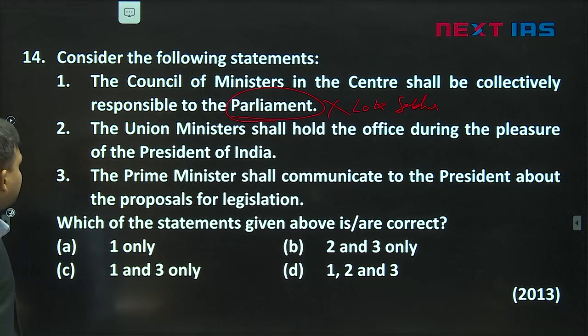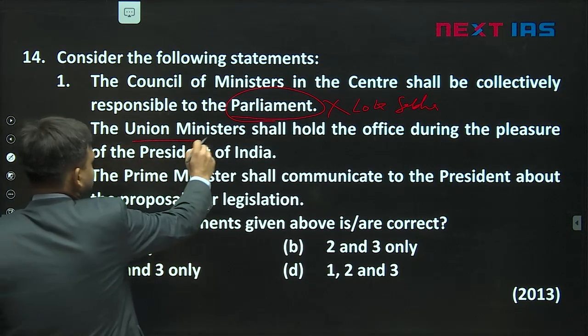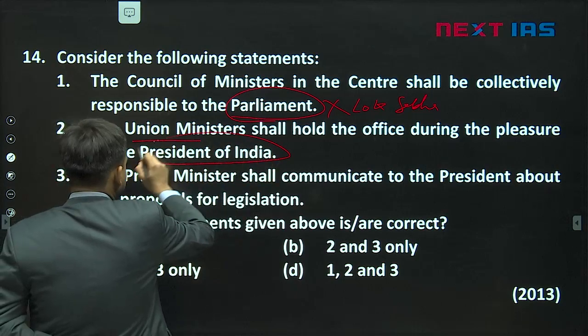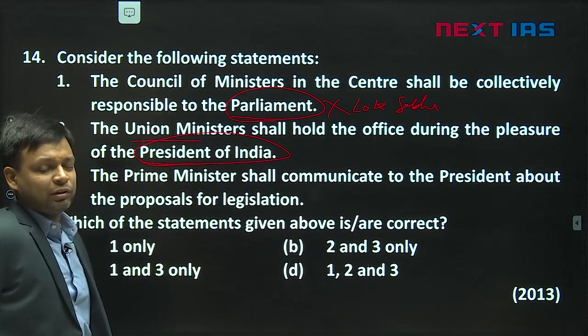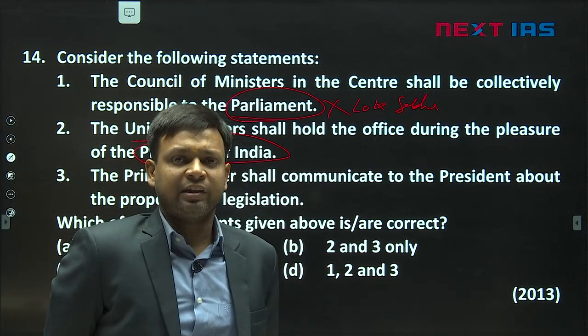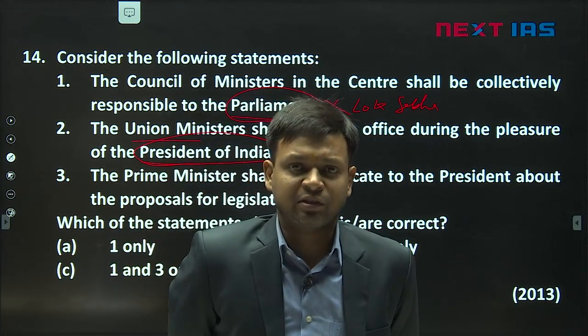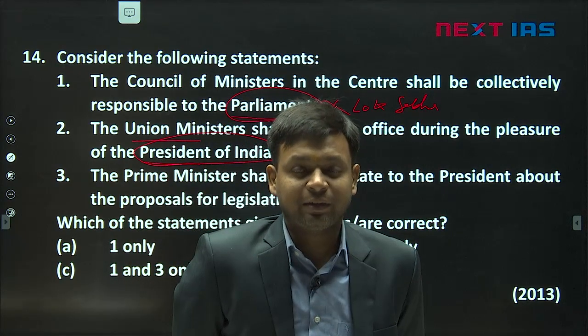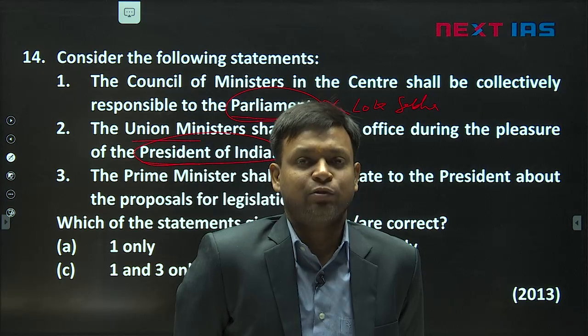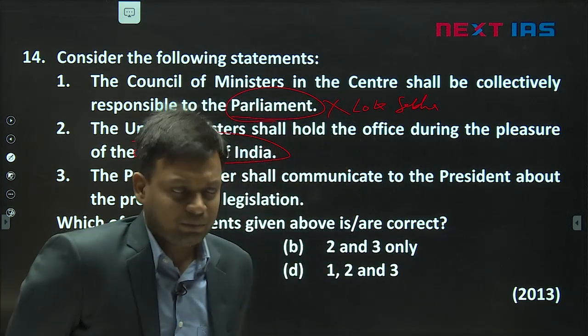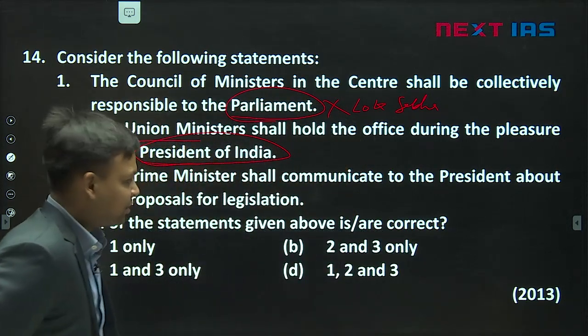Next one, the Union Ministers shall hold the office during the pleasure of the President of India. This is correct. Union Ministers are holding the office during the pleasure of President of India. So individually they are responsible to the President. If the President wants, they can remove. He can remove the ministers, but the President will want only when the PM is recommending it. So it is to be used on the advice of the PM, but effectively the power is with the President.